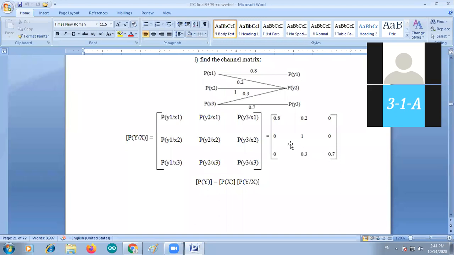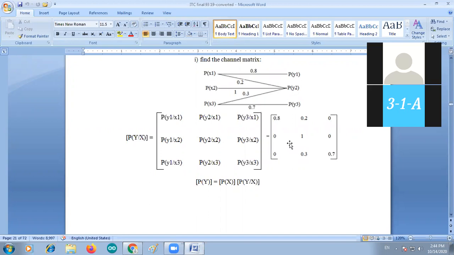So now the channel matrix is 0.8, 0.2, 0, 0, 1, 0, 0, 0.3, 0.7. It is the channel matrix. And the channel diagram is known. Arrange the channel matrix. If the channel matrix is known, find out the outputs. Then P of y is equal to P of x into P of y by x.